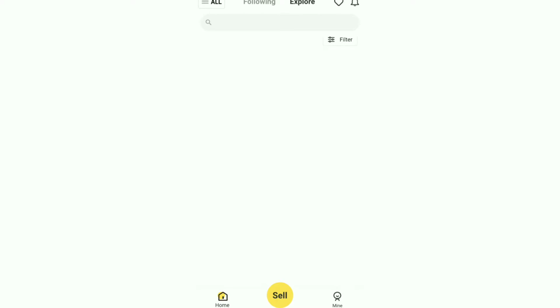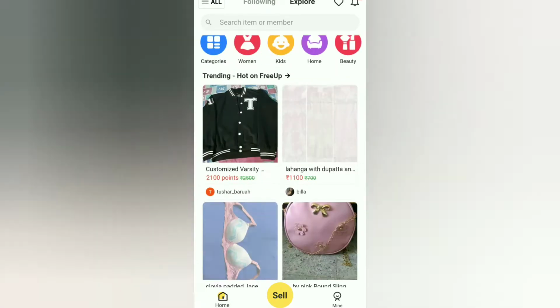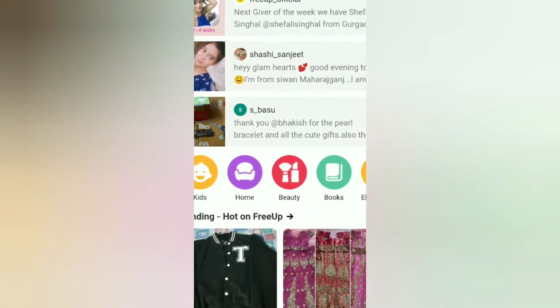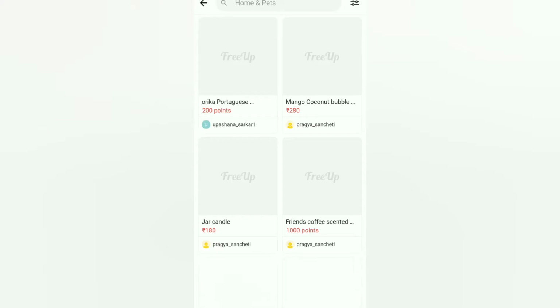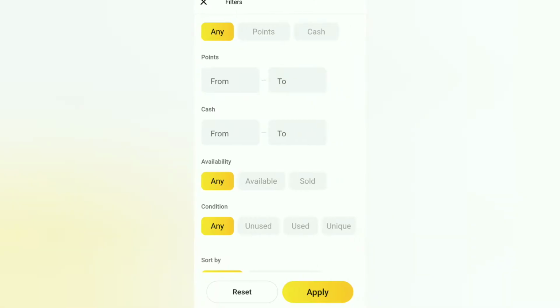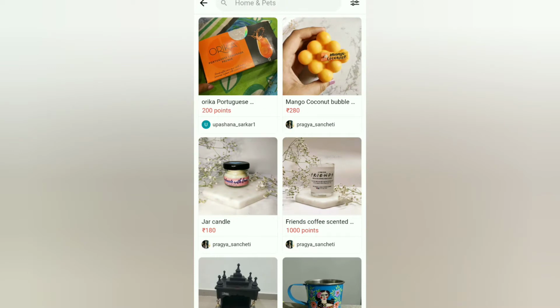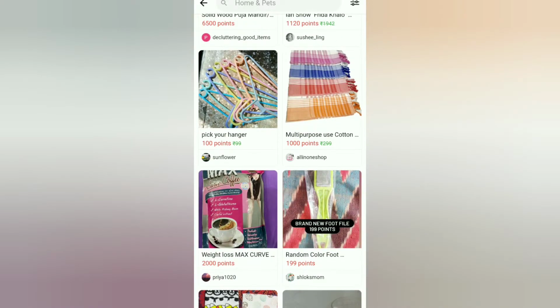So guys, first you need to install the app. On the page you can see the categories and the products by sellers. Here you can see women, kids, home, beauty, books, electronics, all categories. If I go to home, you can see products with points plus rupees. You can also filter by points, from how much to how much. You can also filter new and unused products, and you can see so many products.